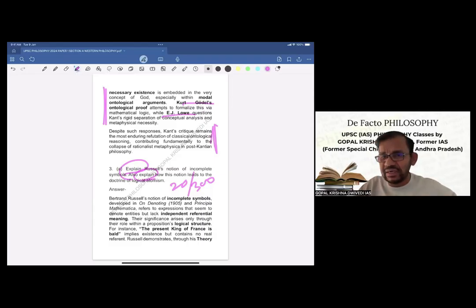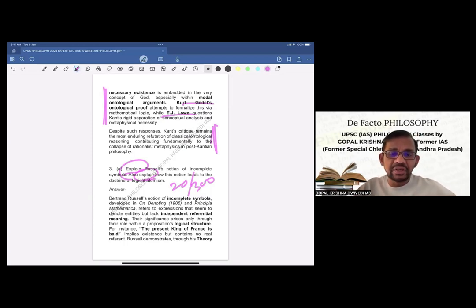Let us see whether it's possible. But the directive is very clear: explain. So you have to give the exposition. However, briefly in the last para, 1 or 2 lines, if you can add, that will add some value to the answer. So now let us go.